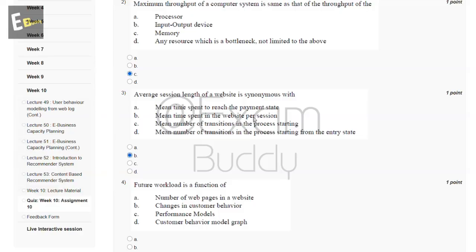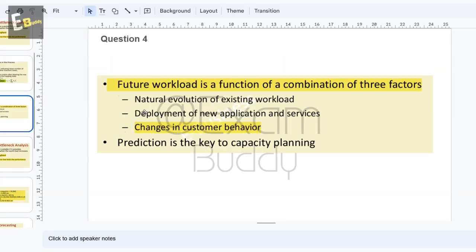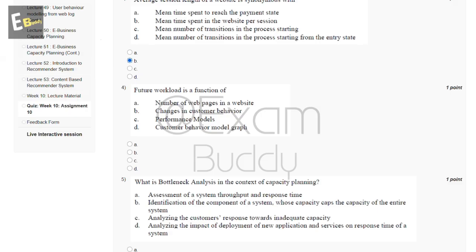Now the fourth question is: future workload is a function of dash. So these are the options, and now let's check the answer of our fourth question. Question fourth: future workload is a function of a combination of three factors, changes in customer behavior. So the answer of our fourth question is B, changes in customer behavior.